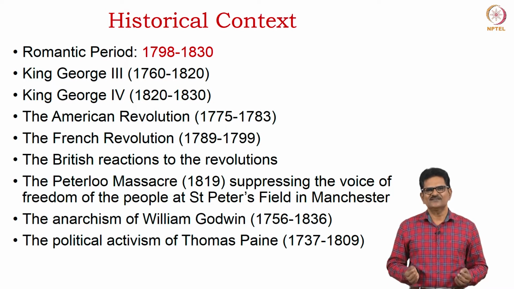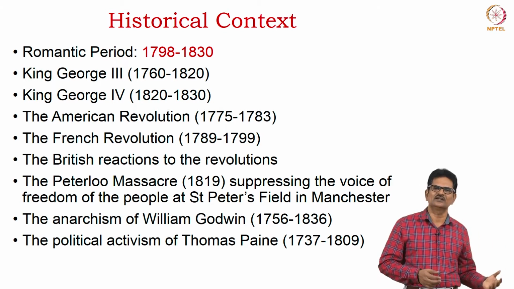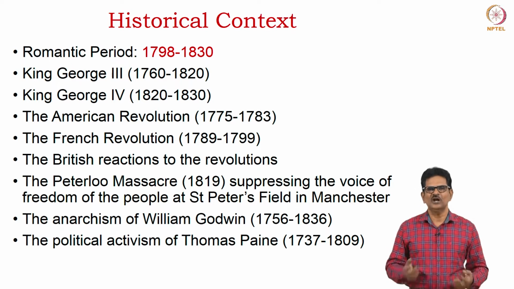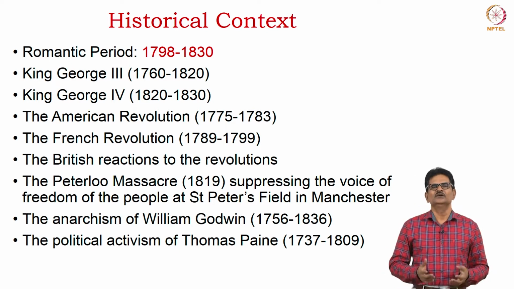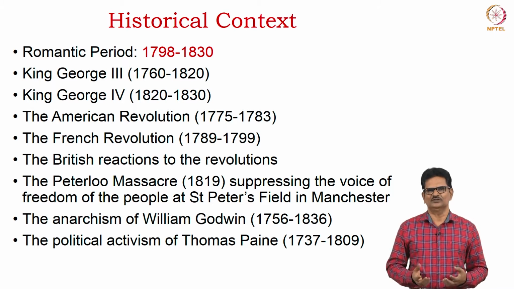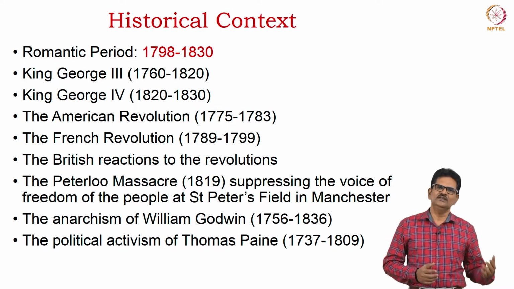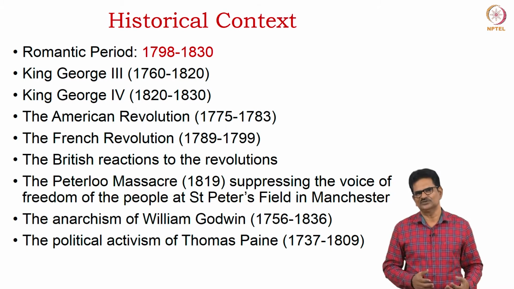We have to understand the impact of the American Revolution and the French Revolution on the romantic movement. Actually, this spirit of revolution for a democratic society was very important for various poets associated with the romantic movement. What we need to consider is how British society reacted to the revolutions.